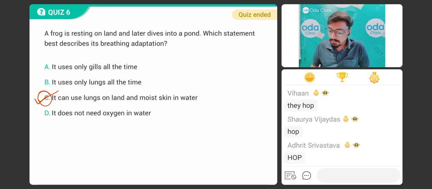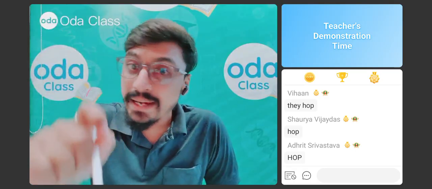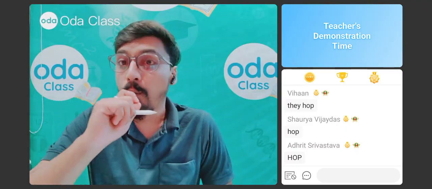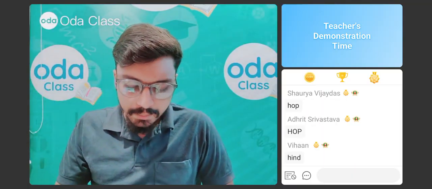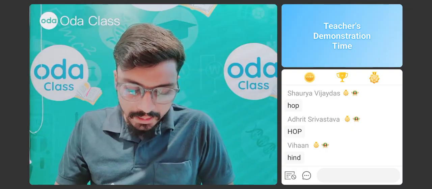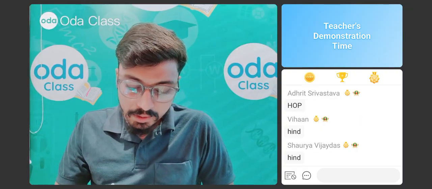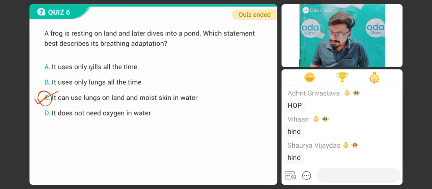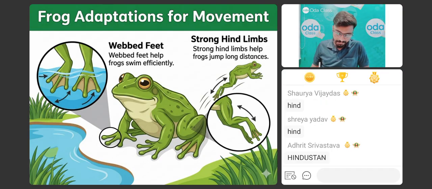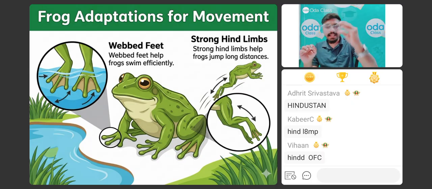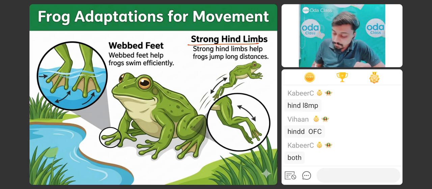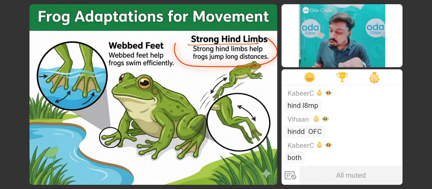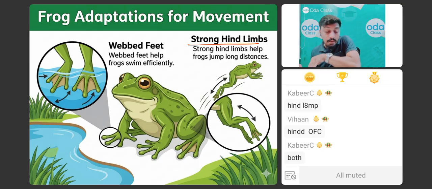Okay, think. This question is very important. If it is jumping and hopping, which limbs are very important? Hind limbs or forelimbs? Some of the students are saying both. So let's look carefully. First thing, if they are hopping, if they are jumping, they should have strong hind limbs, so that they can jump for a longer distance.